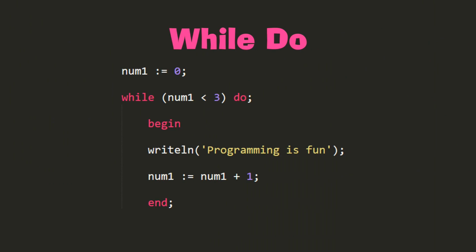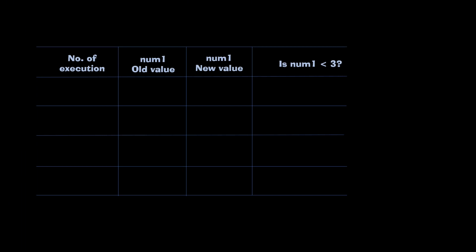Now let's analyze the code of the while do loop for the same program. At first glance, we can clearly see the while do loop asks whether the condition is true at the beginning of the loop itself. As I said earlier, the while do loop only allows the statements inside the loop to be executed when the condition is true. It will be 0 at first.